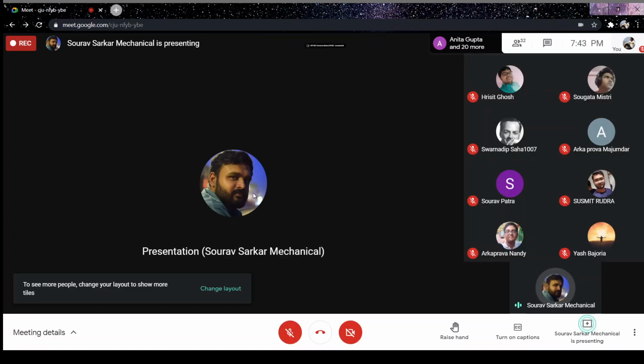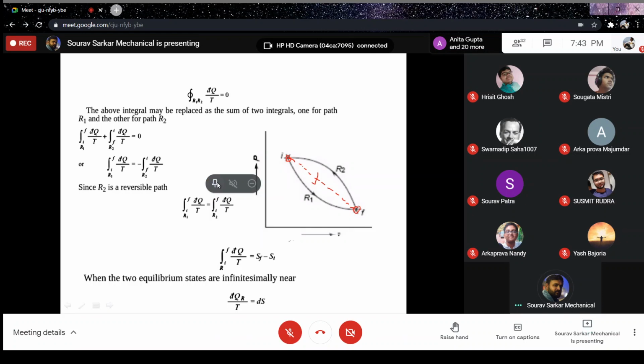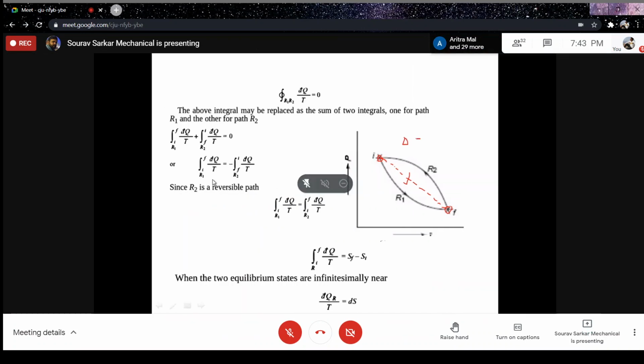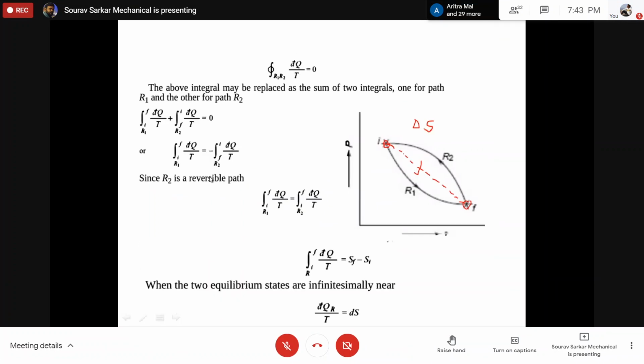So now the question is, what will be the change of entropy during that process? If I follow an irreversible path, what is my change of entropy? I'm looking for that answer. Can anyone comment?